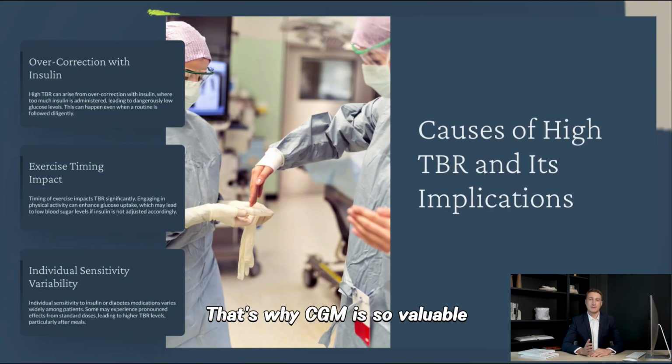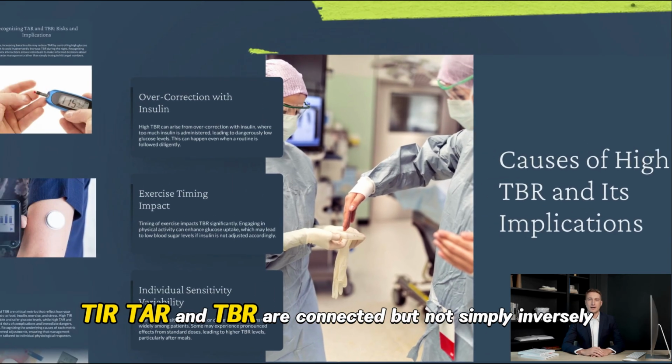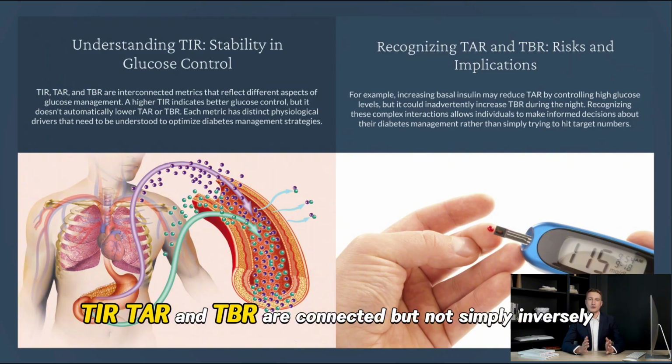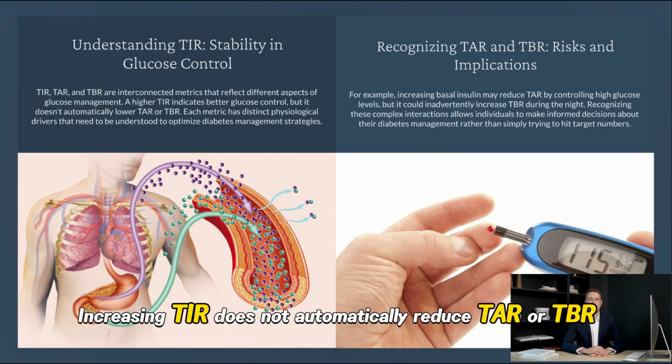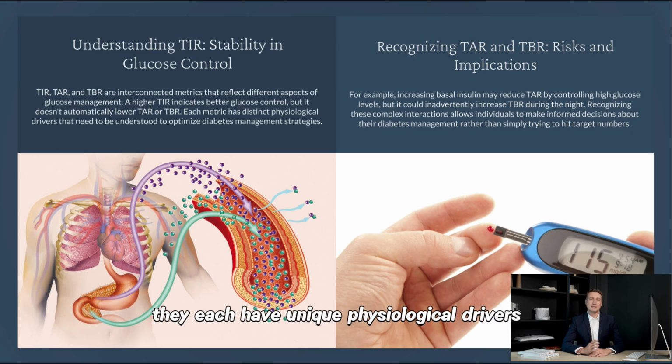That's why CGM is so valuable. It helps identify hidden hypo or hyperglycemia that fingerstick tests may miss. TIR, TAR, and TBR are connected, but not simply inversely. Increasing TIR does not automatically reduce TAR or TBR. They each have unique physiological drivers.